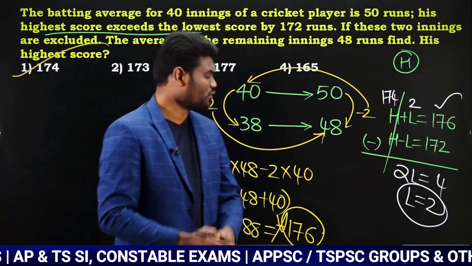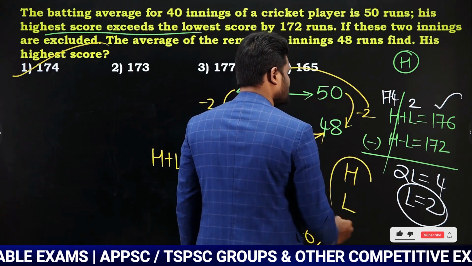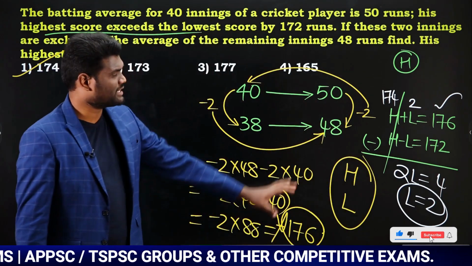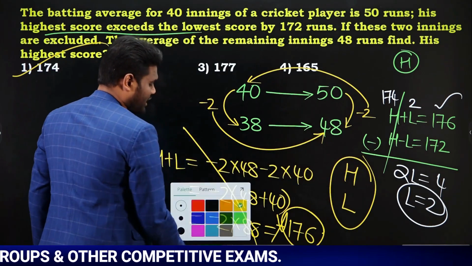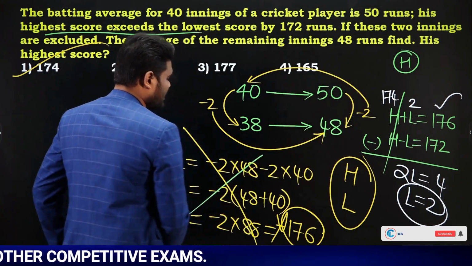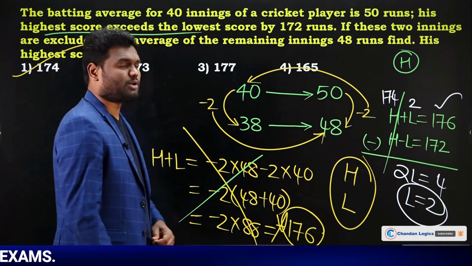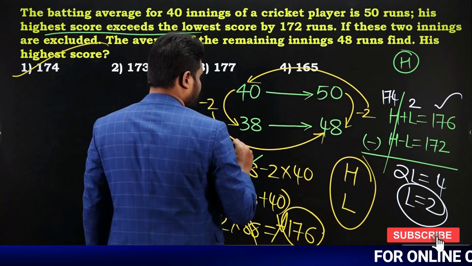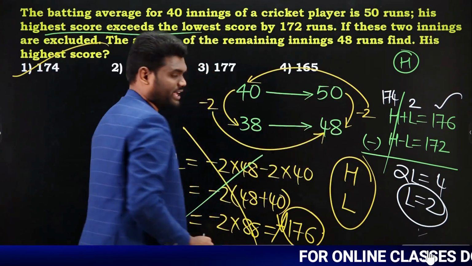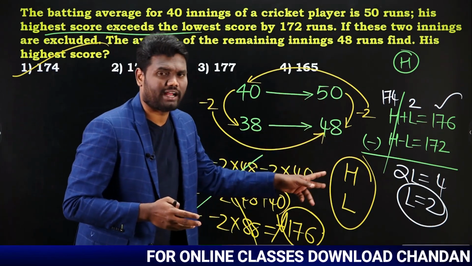Okay. Sometimes the questions will ask us to find the highest, and sometimes the question will ask us to find the lowest. Any of them, you can solve very easily. Now look here, even this calculation is not required. If you want, the same question can be solved by the concept of equal distribution. If you go with the concept of equal distribution, look here. 40 matches average is 50. 38 matches average is 48. Which means each and every match is 48, 48, 48, 48.